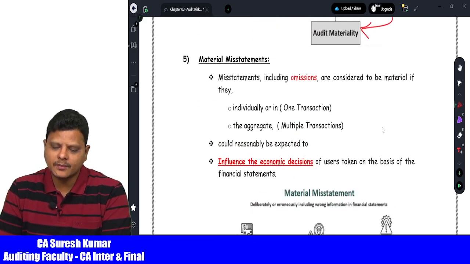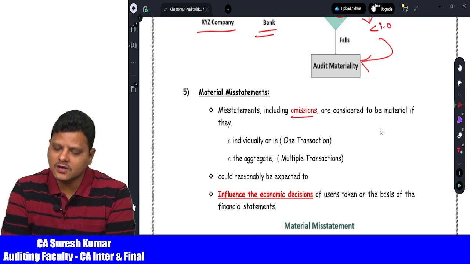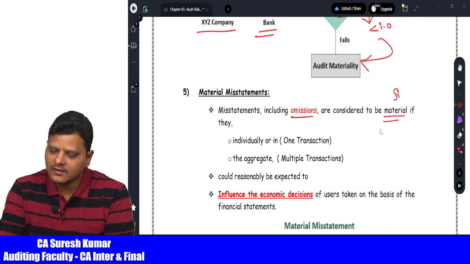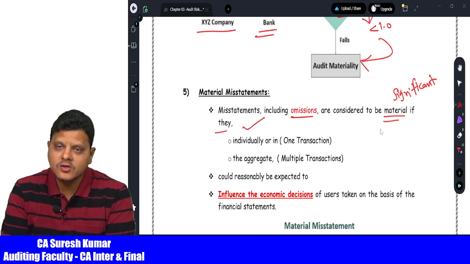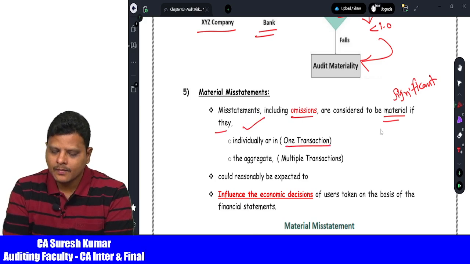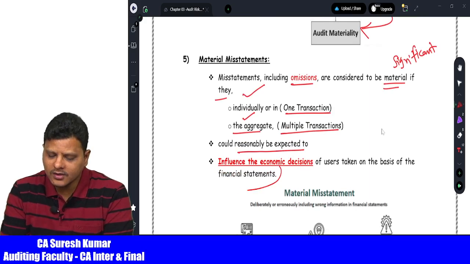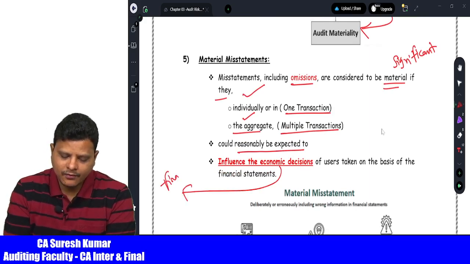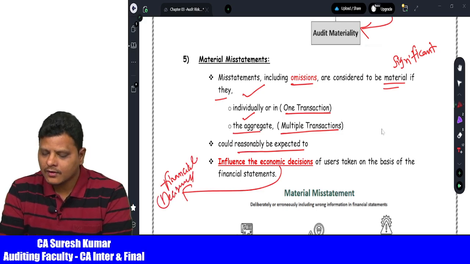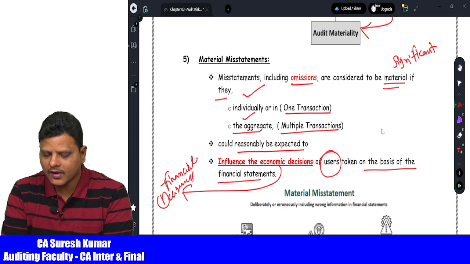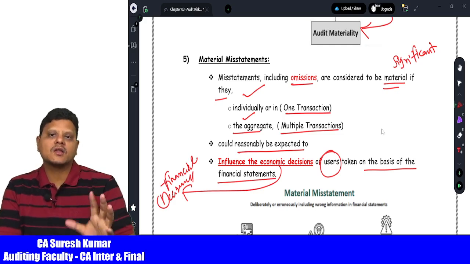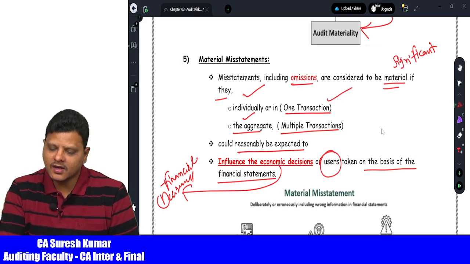Now, what are material misstatements? Misstatements including omissions are considered as material. What is material? Significant. If they, individually, meaning either one transaction, or in aggregate, meaning multiple transactions, could reasonably be expected to influence economic decisions. What is the meaning of economic decisions? Financial decisions of users taken on the basis of the financial statements. That means any omission in the financial statements, which may be a single transaction. Example,